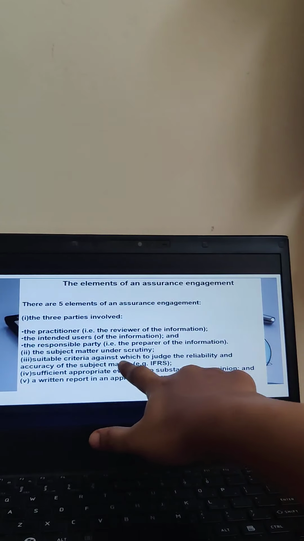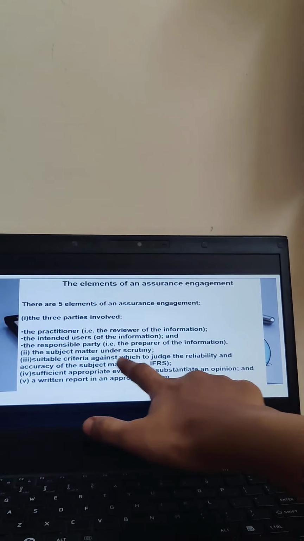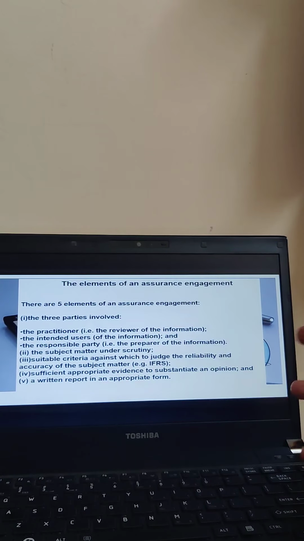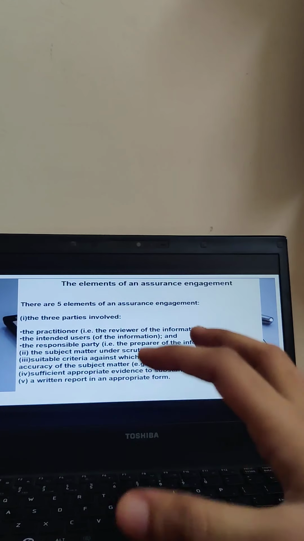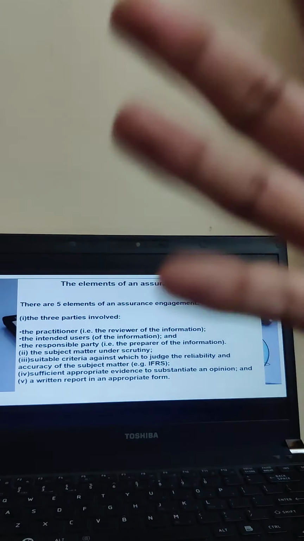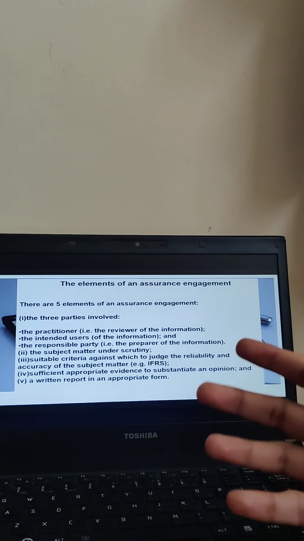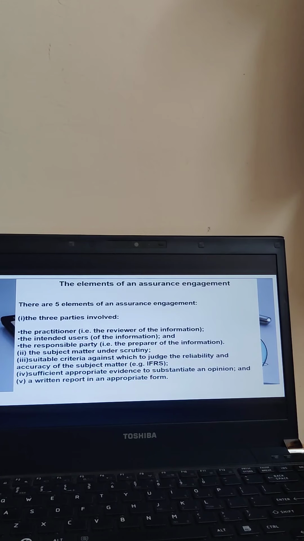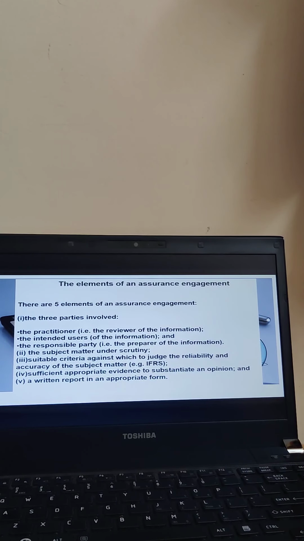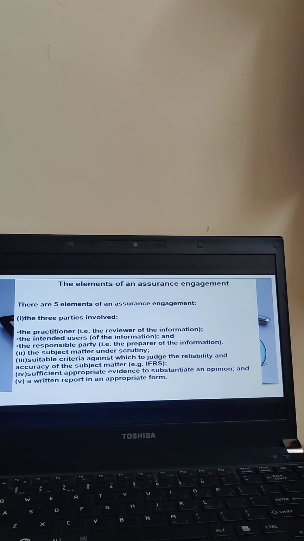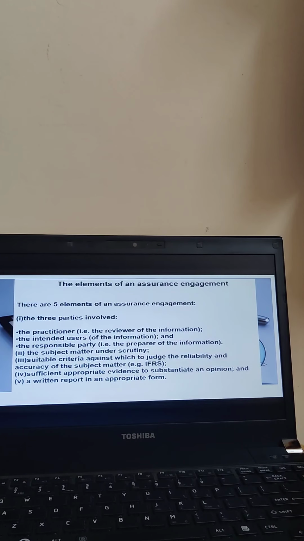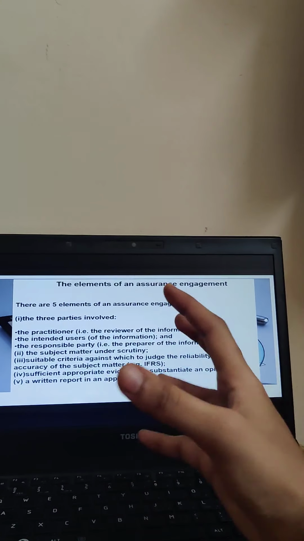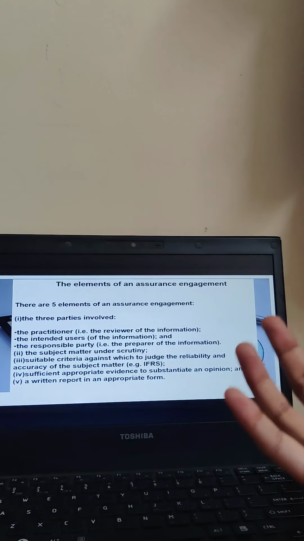Next, suitable criteria against which to judge the reliability and accuracy of the subject matter. For example, international financial reporting standards. There will be necessary standards. Now see, you have chartered accountants, you have various things, right? According to IFRS also, there are various standards to see whether the information you are collecting for auditing is reliable, or whether you got enough information to carry out auditing. You need to see the reliability of whatever subject matter is given.